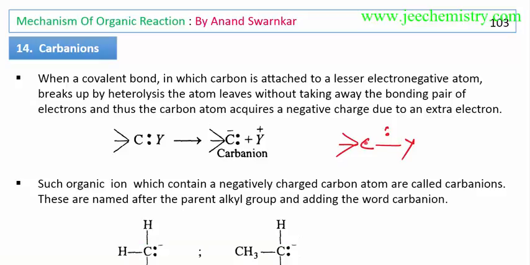If carbon is more electronegative than this Y, then this lone pair of electrons is completely shifted to the carbon atom, so it will acquire a negative charge, and Y will acquire a positive charge. You can say Y is less electronegative than carbon. That's why carbon will acquire a negative charge and Y will acquire a positive charge. This carbon is acquiring a negative charge, that's why this is called a carbanion.